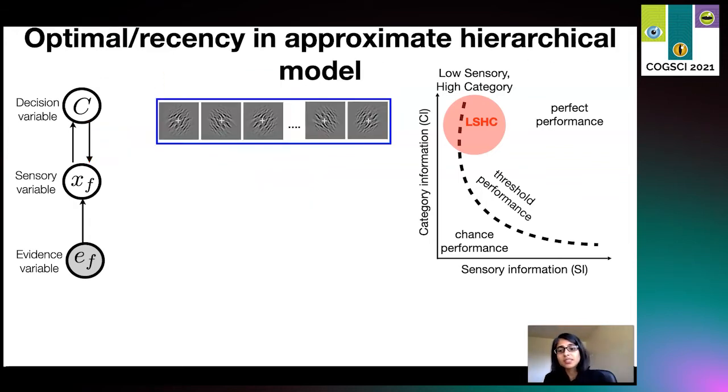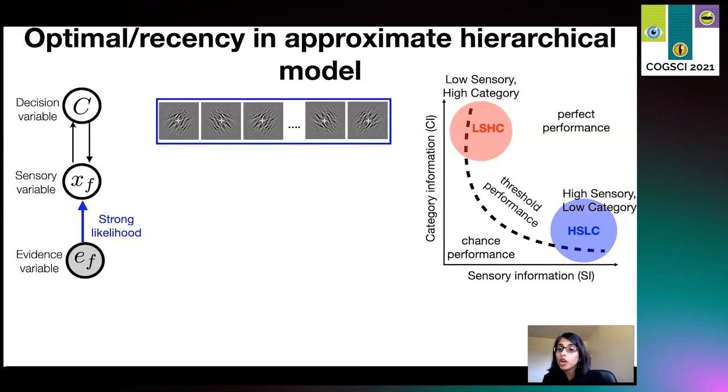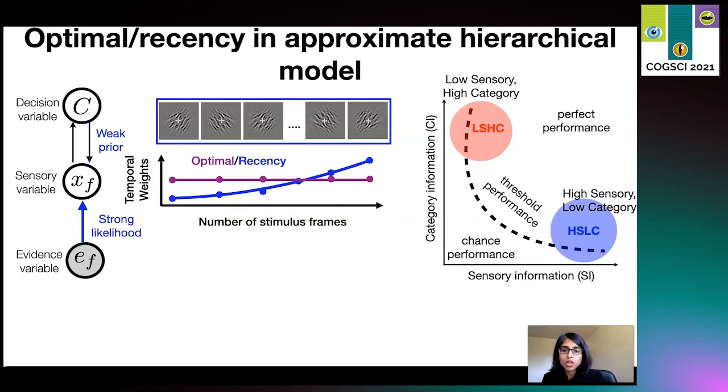Now, for the case where the sensory information is high, but category information is low, that is, evidence is clearly visible, but the orientations change rapidly across frames, we have strong likelihood because of the clear stimulus, but the strength of feedback is weak since the orientation of any one piece of evidence is not highly predictive of the correct choice. We have very little information about the correct choice from each piece of evidence. So, in our previous work, we show that approximate inference for such a task gives optimal or recency bias.